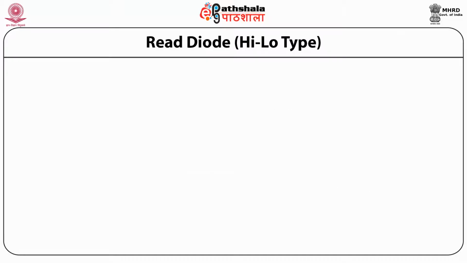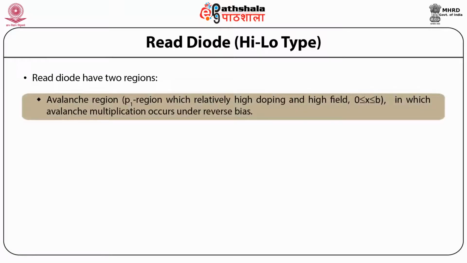Let us now discuss another type of diode, that is the Read diode, and we'll consider the high-low type over here. Read diode has two regions. Number 1, the avalanche region, the P1 region, which has relatively high doping and high field, where x varies from 0 to b, in which avalanche multiplication occurs under reverse bias.